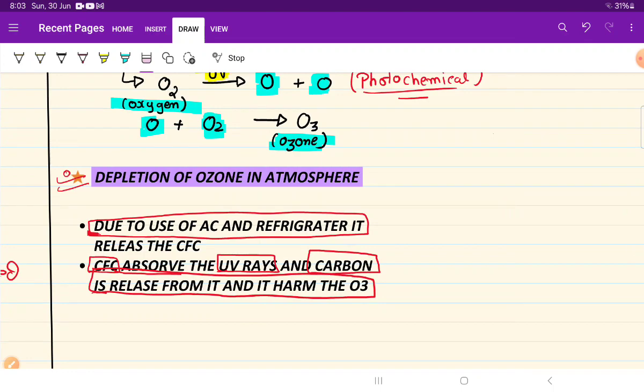We use AC and refrigerator, and they cool our ecosystem or our environment. Okay, why is it cooling our environment?